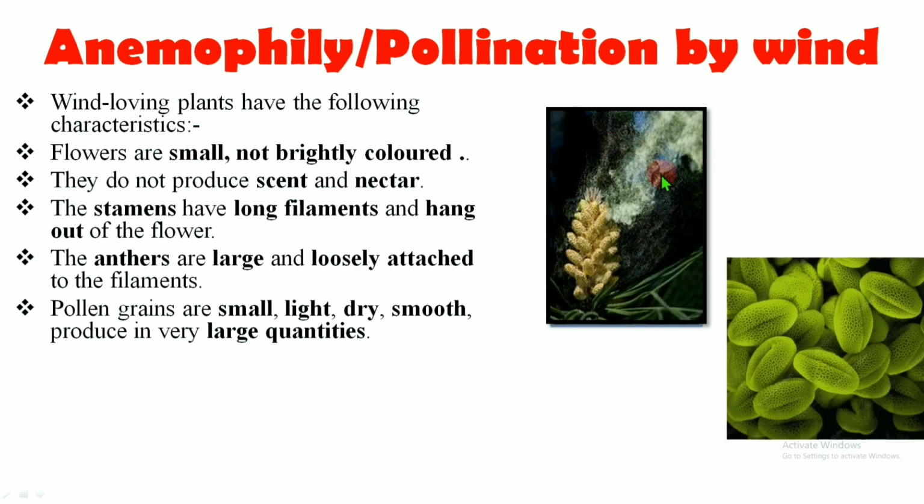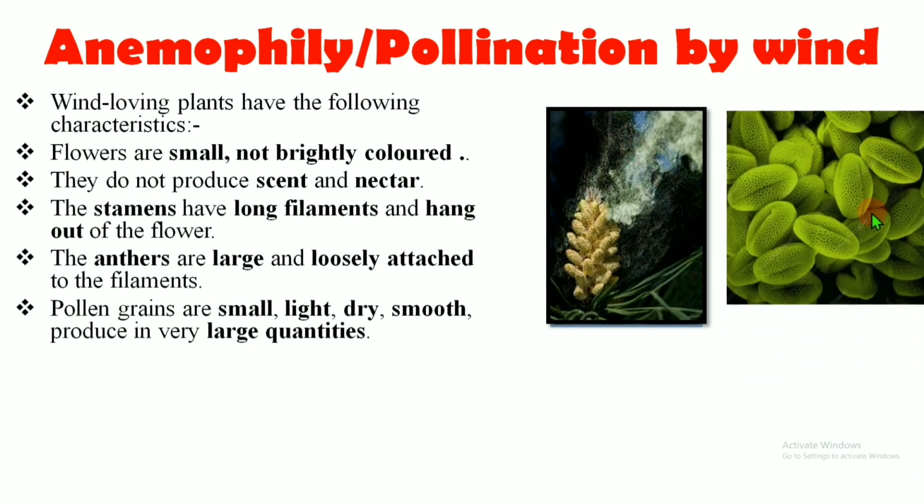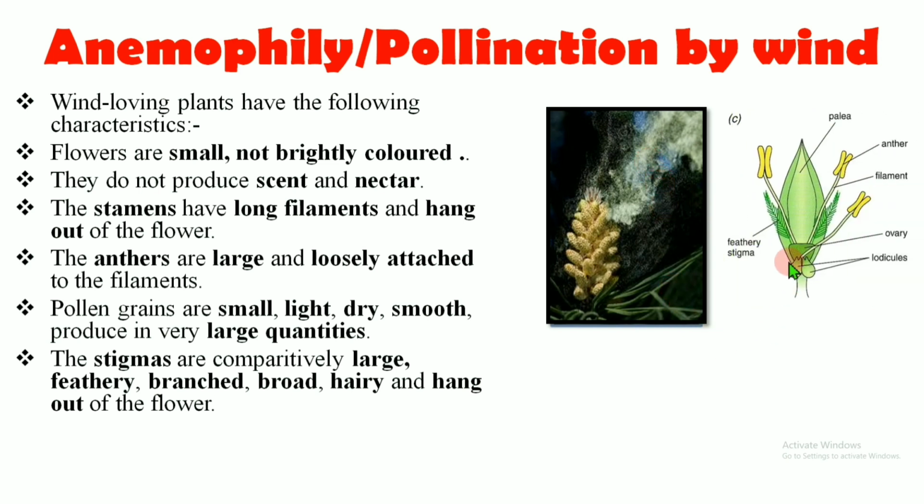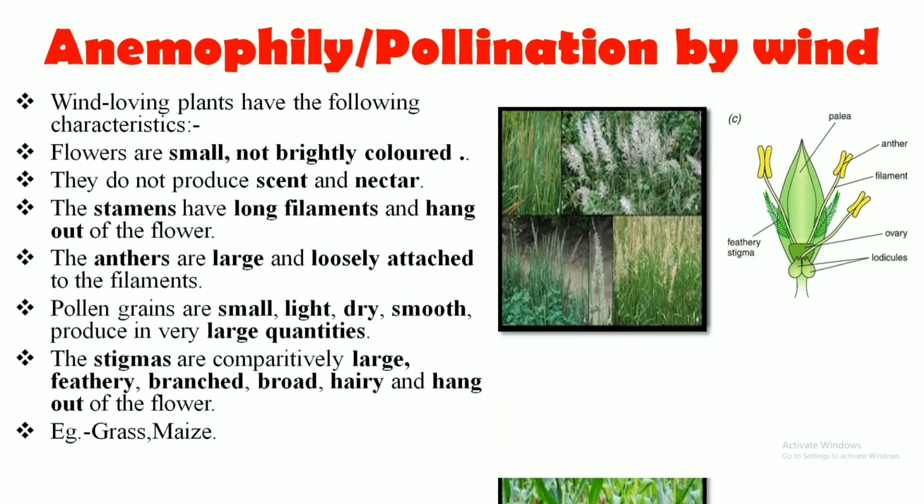Pollen grains are small, dry, smooth, and also produced in very large quantities. Whereas the stigmas are generally found to be large, feathery, branched, broad, hairy, and hang out of the flower so that the stigma can receive the pollen grains that are blown away with the wind. Examples are grass and maize.